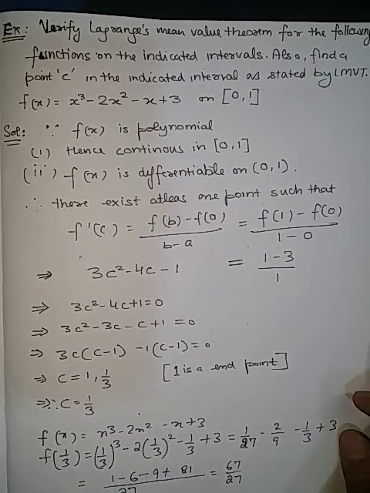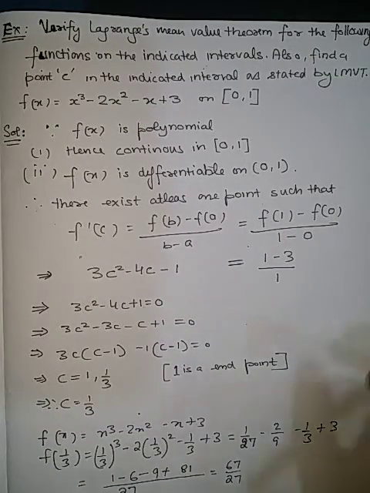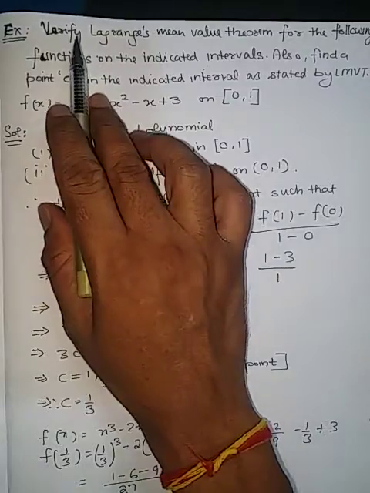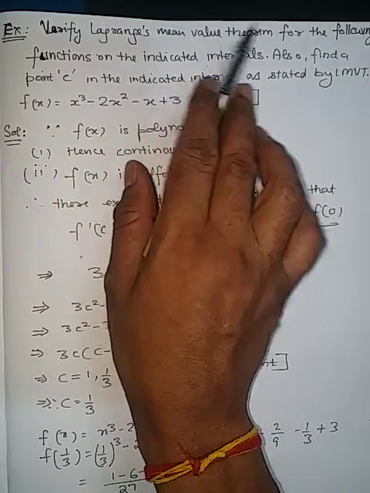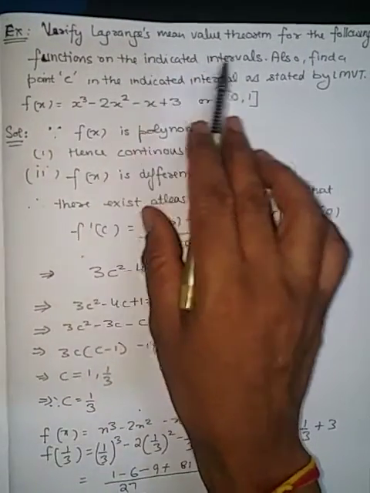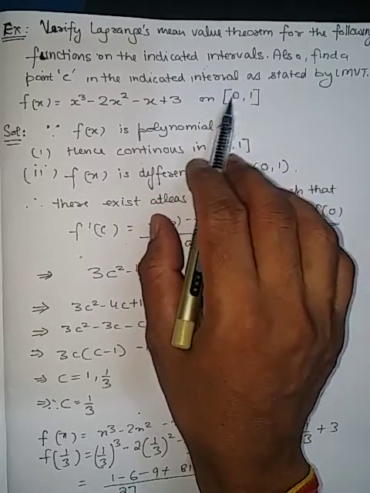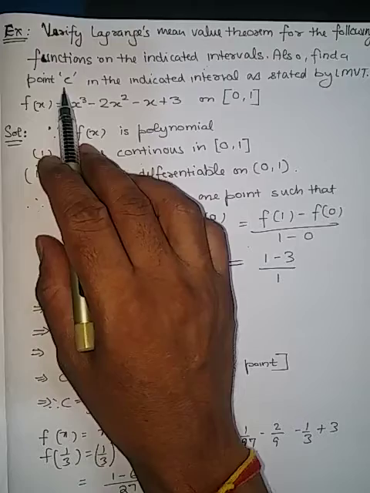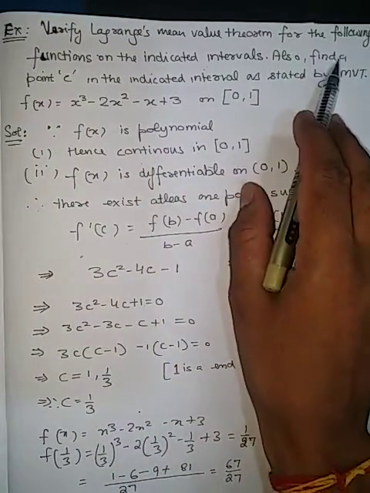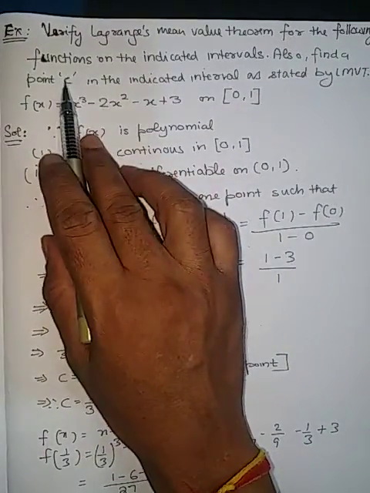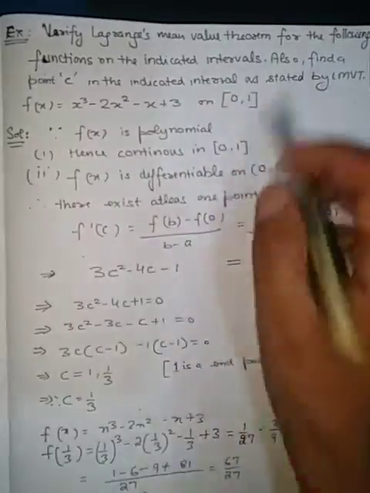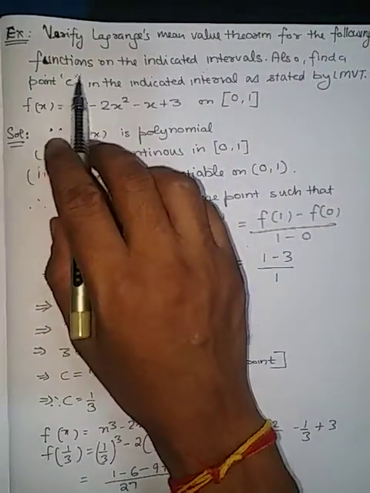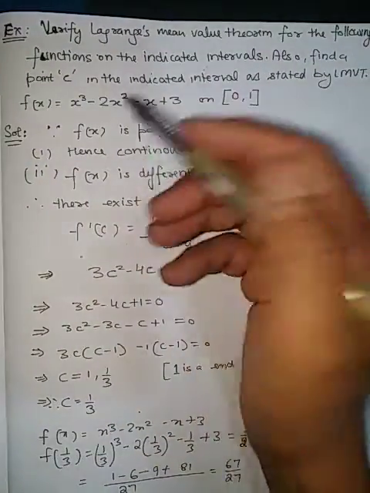Now let us discuss Lagrange's mean value theorem with the help of an example. Verify Lagrange's mean value theorem for the following function on the indicated interval. Also find the point c. Here we are not only going to find the point c, we are finding the whole coordinate. So we are combining the two questions.